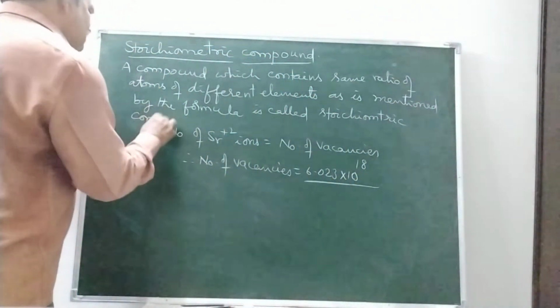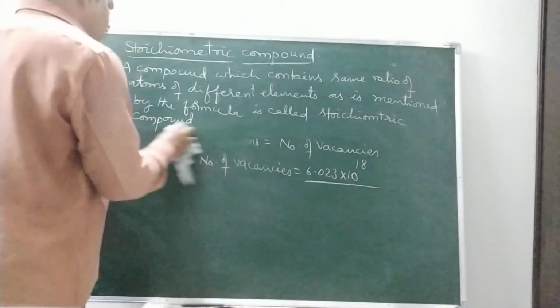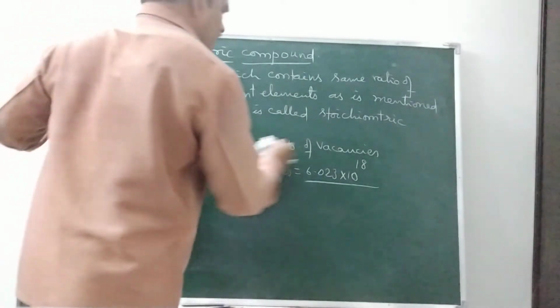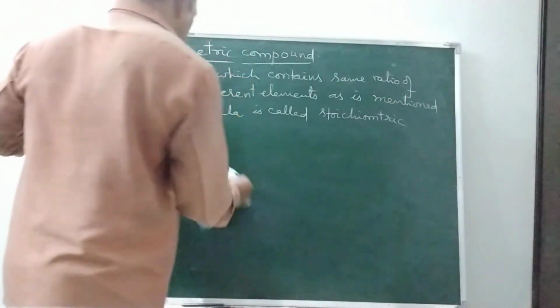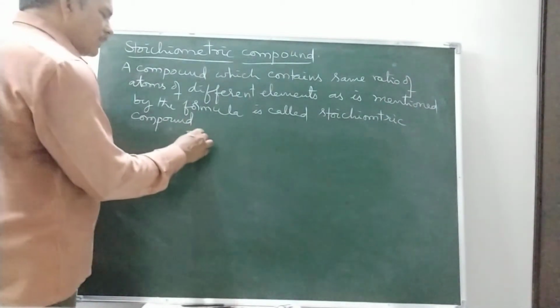So that is a stoichiometric compound, right? For example, what is the formula of sodium chloride? The formula of sodium chloride is NaCl.